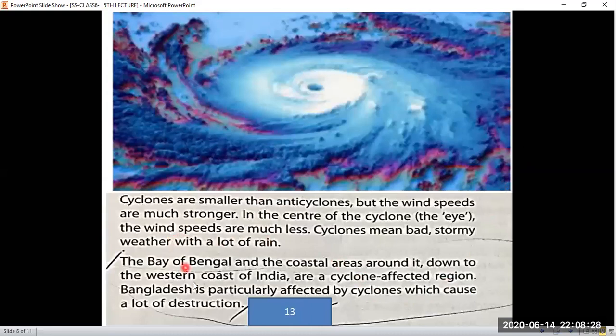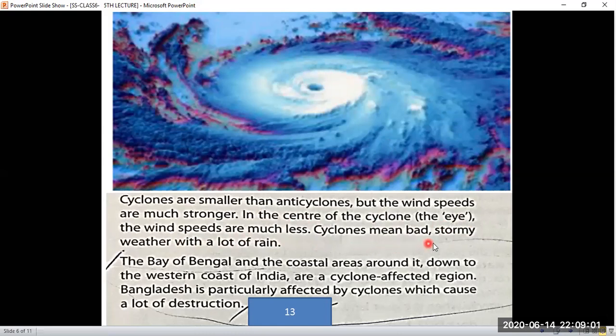Now we are talking about the cyclones. Cyclones are smaller than anticyclones, but the wind speeds are much stronger. In the center of the cyclone, the eye, look at this. This is the center of the cyclone, and here is the eye of the cyclone. In the eye, the wind speeds are much less.